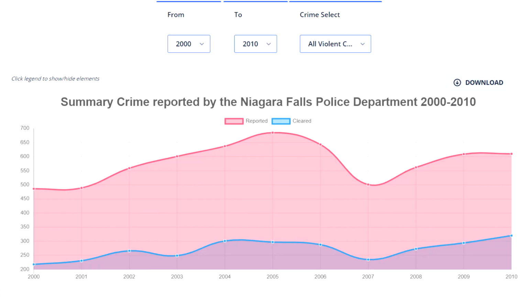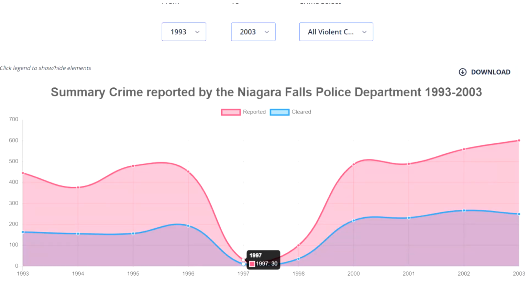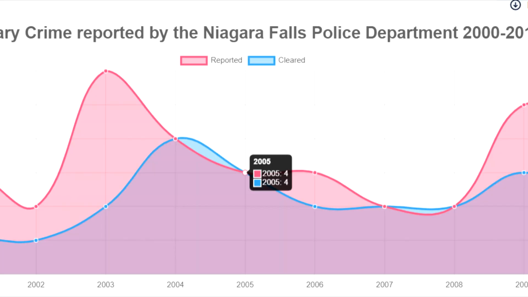The UCR reports that in 2005, Niagara Falls, New York had 685 violent crimes. However, the UCR reports that in 1997, Niagara Falls had 0 violent crimes. The UCR reports that in 2005, Niagara Falls, New York only had 4 murders.